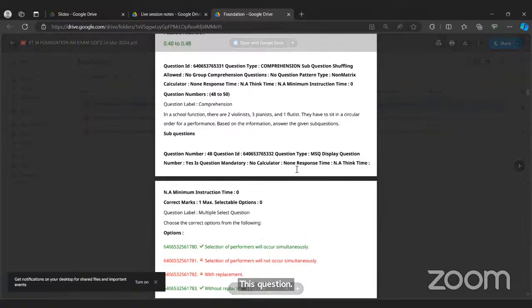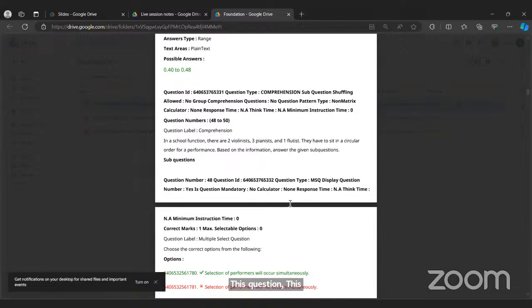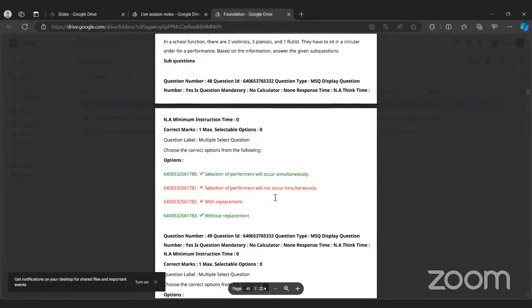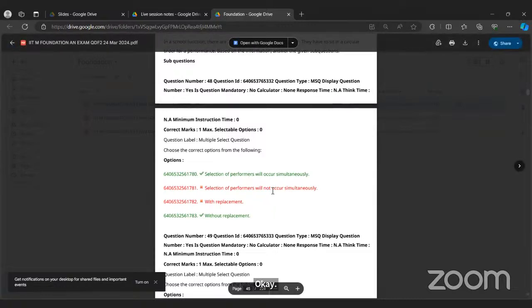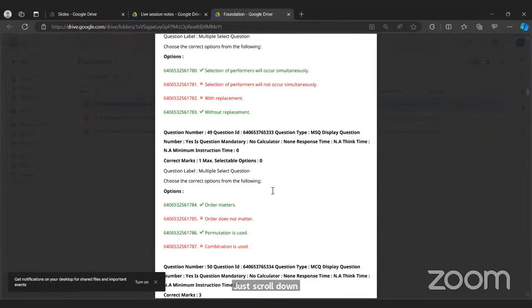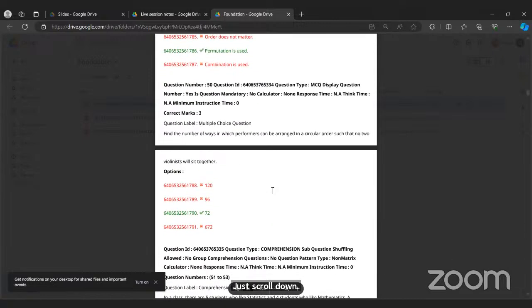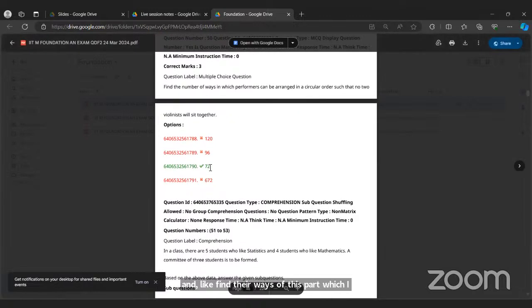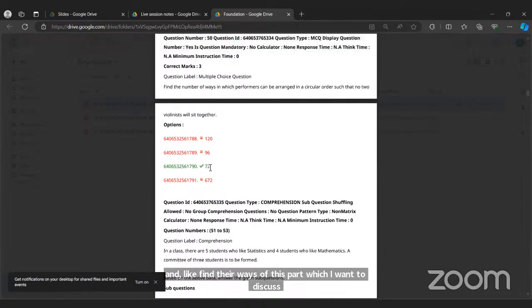Like we can select this simultaneously without replacement. Yeah, these are the questions. And if you scroll down, order matters, permutation used, and find the ways. This is the part which I want to discuss: find the number of ways in which the performers can be arranged in a circular order, such that no two of them sit together.